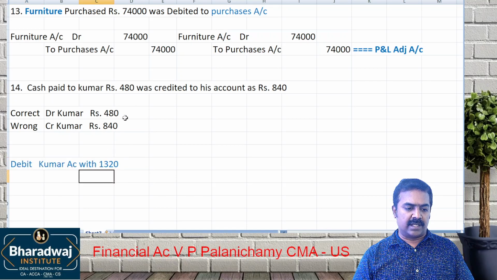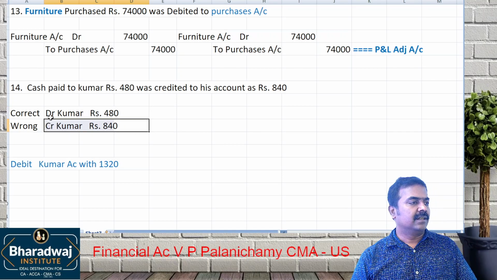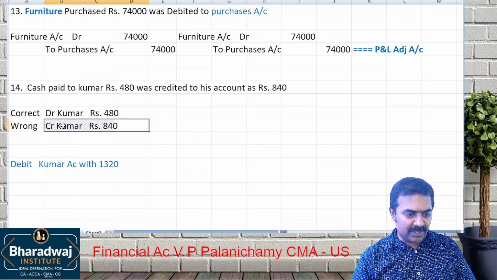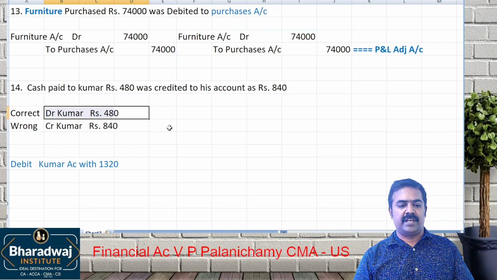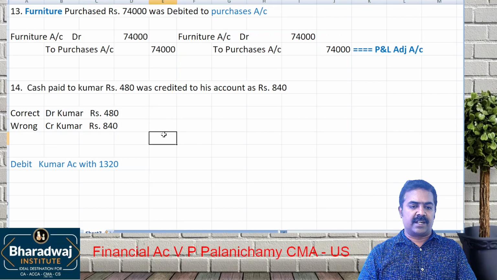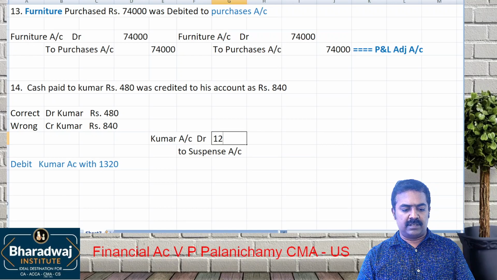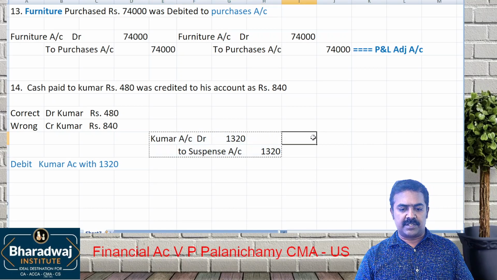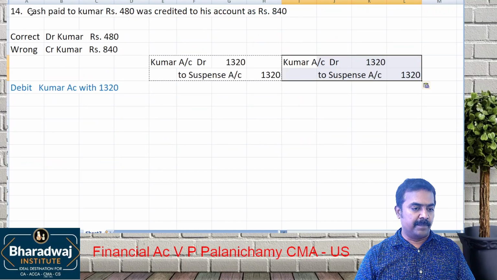Once again, understand? What is the mistake? We credited. What should have been done? It should have been debited. How to remove it? To remove the credit, one debit. To put the debit, one debit. So totally how much do you have to debit? 1,320. If it is after trial balance, what is the entry you will pass? Kumar account debit to which account? Suspense account. How much? 1,320. The mistake is not in cash. So after final accounts also the same entry will come. Why? Because there is no nominal account.